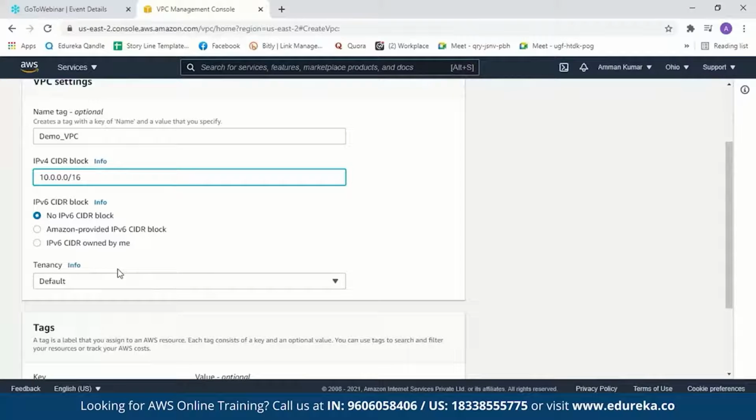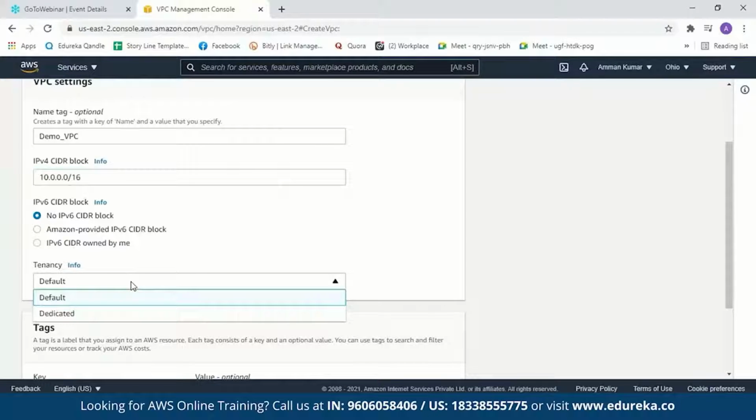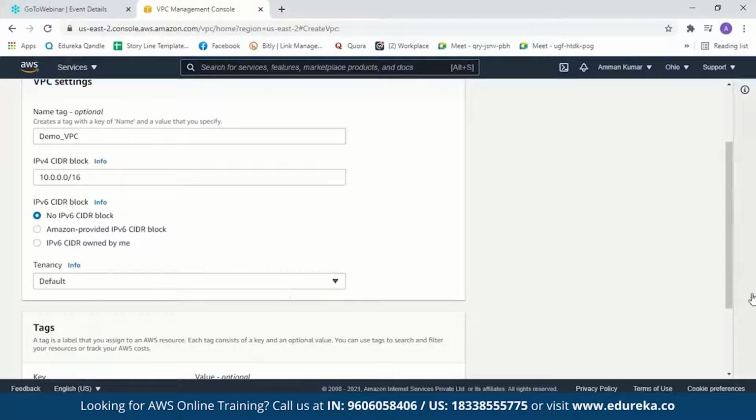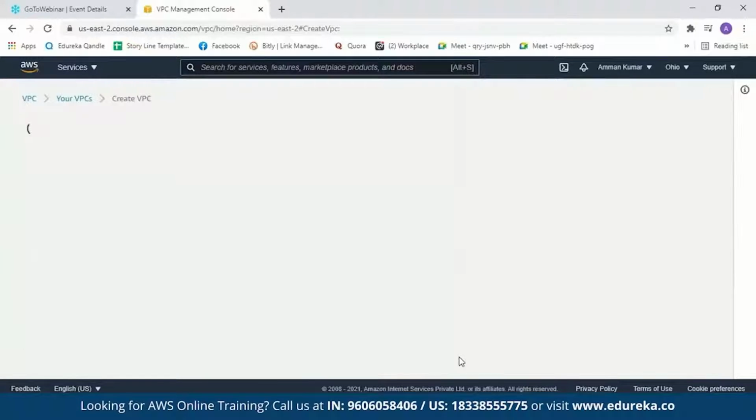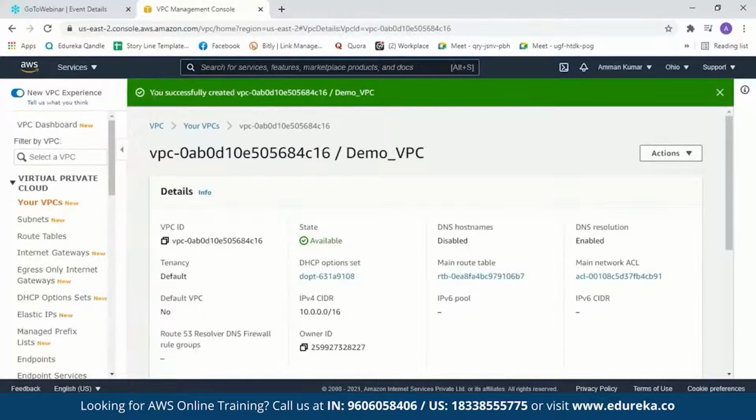Next we have tenancy. Now here you can see we have two options. One is default, the other one is dedicated. What dedicated means is you can run your instances in your VPC on a single tenant or dedicated hardware. So we'll just stick to default here and create a VPC. Then you'll get a message saying you have successfully created your VPC. This is your VPC ID and this is your VPC name.